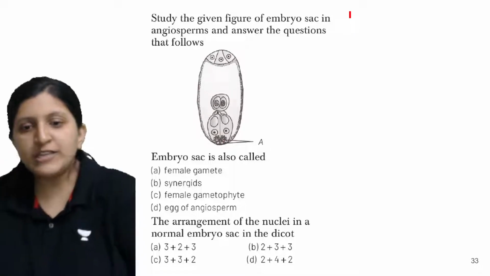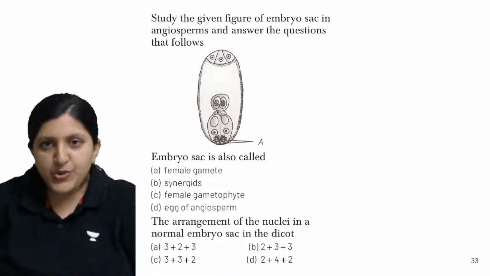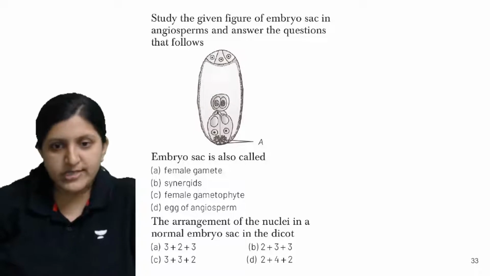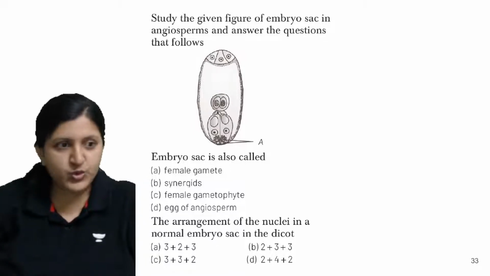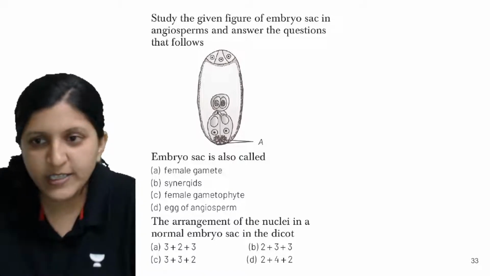So what is the arrangement? 3 plus 2 plus 3 is given, 2 plus 3 plus 3 is given, 3 plus 3 plus 2 is given, 2 plus 4 plus 2. So how exactly do you see the arrangement here?